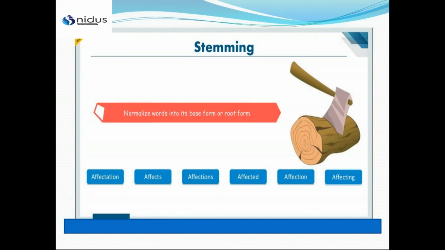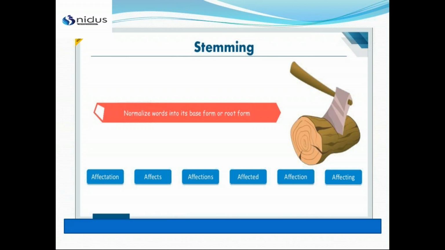So these are similar kinds of words. Stemming is the operation which will crop your words from the starting and from the ending and find the maximum length of words which are matching. So that's how stemming is done, because we have to find the actual word from where it started: from affection, affects, affections, affected, affect.